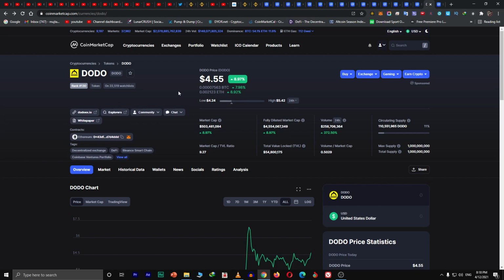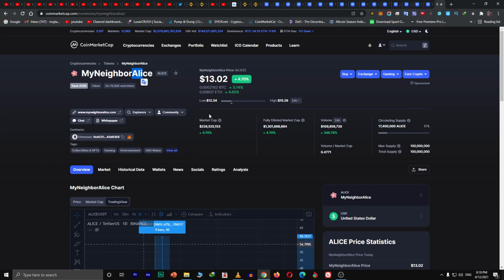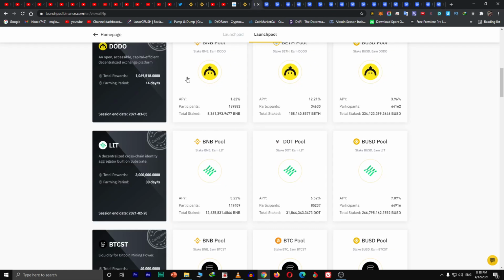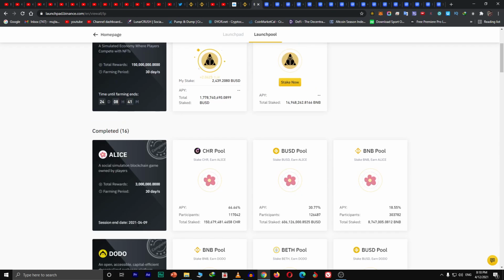So now we are getting to ALM token, very near. Just hold on. This is the token which was listed a few months ago, maybe last month, yeah, 9th of March. It was launched in March, yeah.